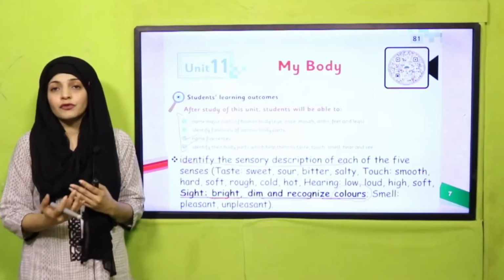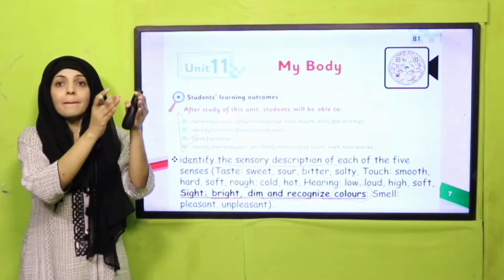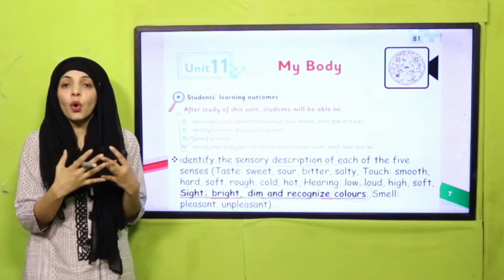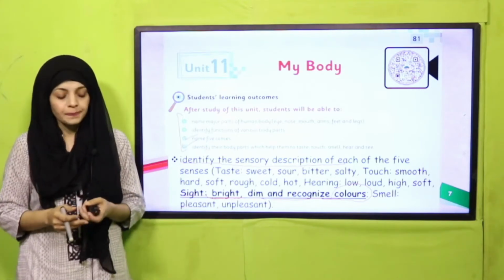So by the end of today's lesson, all the students will be able to differentiate between bright light and dim light, and they will also be able to know that we recognize different colors by the sense of sight.